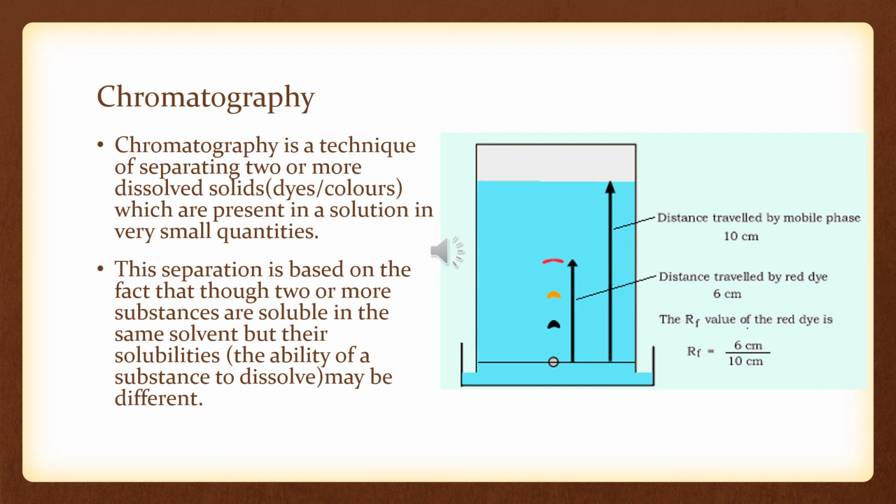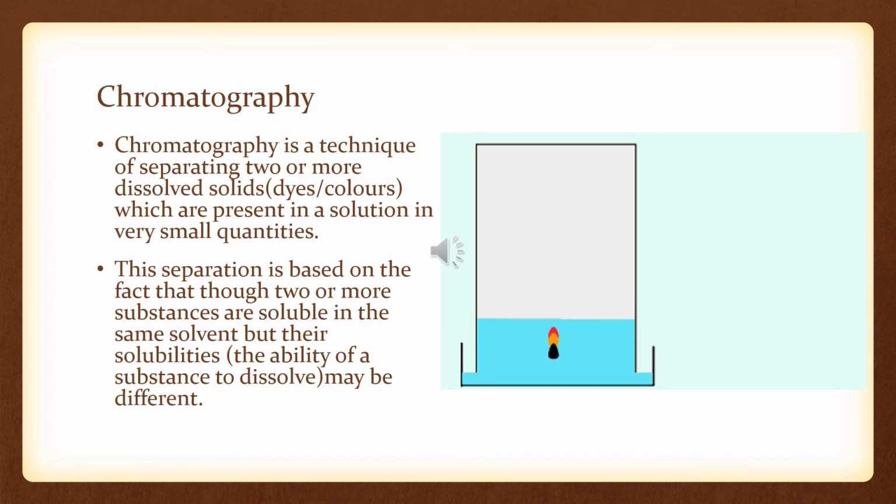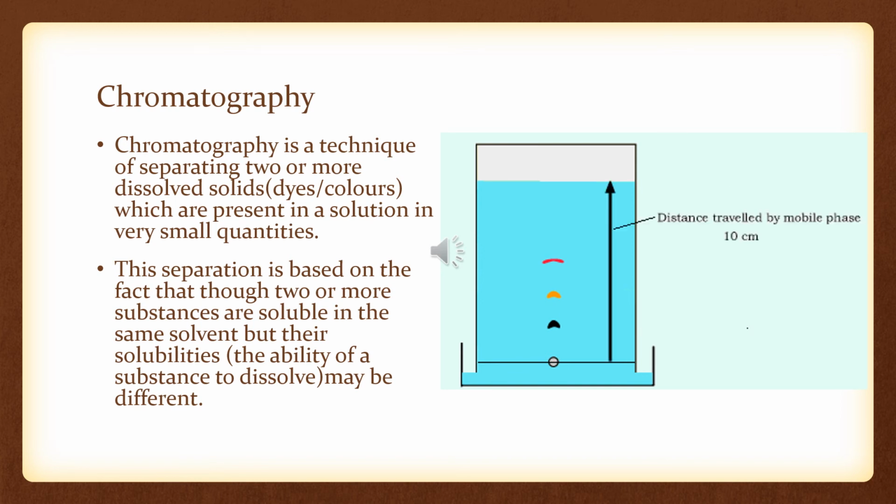Now we want to separate these because we have taken only one drop. Now I want to know the constituents inside that color. So what I will be using is chromatography. I will simply use a chromatography paper. In that chromatography paper I will mark a line and just dip it inside, touch it with the water, and we will leave the dye color or the color of ink in the middle point.